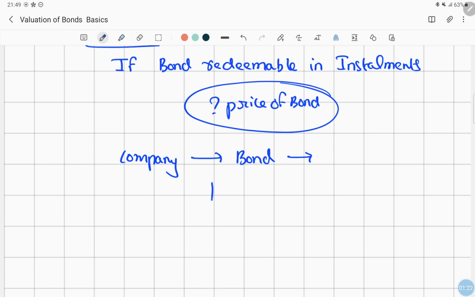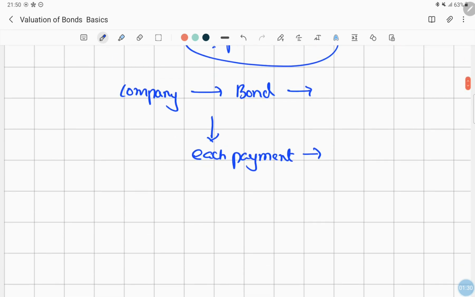We know that at each payment, the payment includes the interest amount and the principal amount. The interest amount may vary, and the principal amount will remain same.